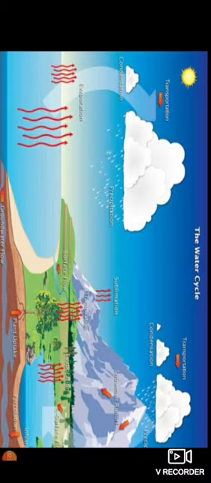You know the water cycle which we have studied in previous classes. So land and water get heated because of the heat of the sun. Right? Air near the surface heats up, rises and becomes less dense. Hot air rises up. As it goes higher, the temperature of the air reduces and the moisture holding capacity of the air also reduces.